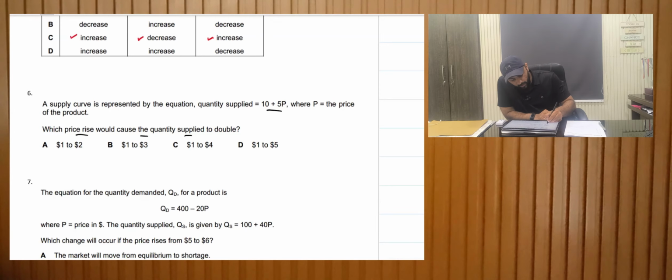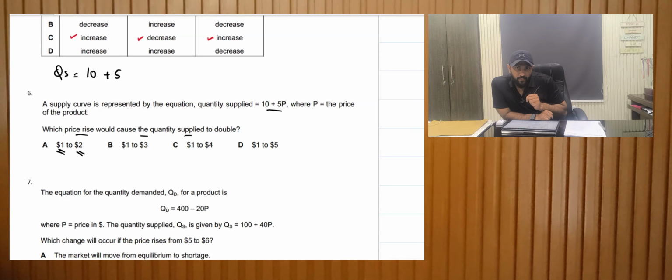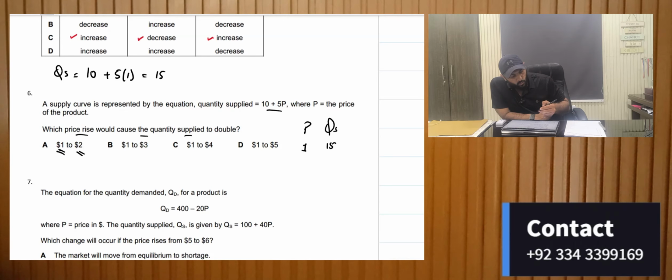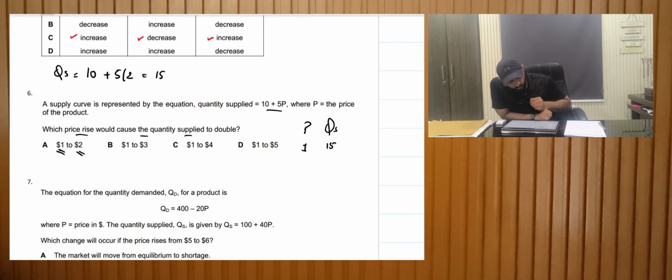The first thing is we need to calculate for 1, and then we need to calculate for 2. What do I mean by that? We need to replace P with 1 and then with 2. So quantity supplied is equal to 10 plus 5P, where P means price. First we use price 1 and we solve it, we get the answer 15. I'll make a small schedule over here. Price is 1, the quantity supplied is 15. Now if the price were 2, 5 twos are 10 plus 10, which gives 20. So it hasn't doubled.